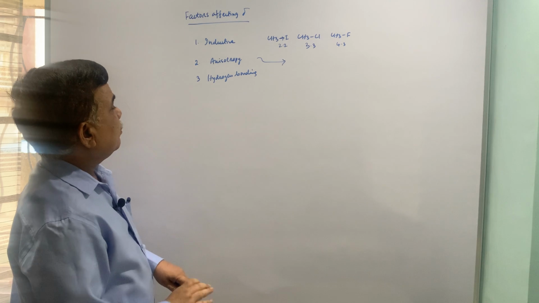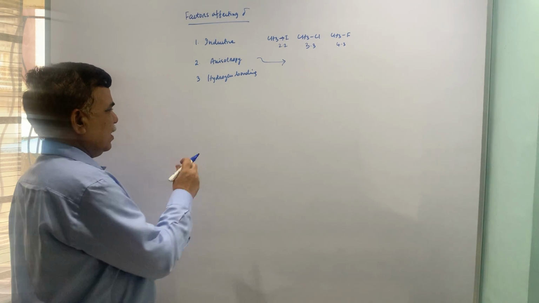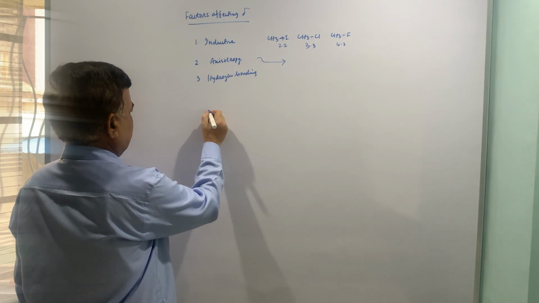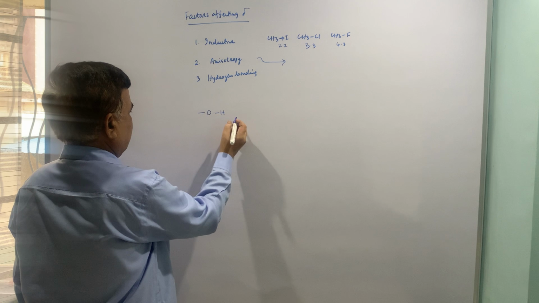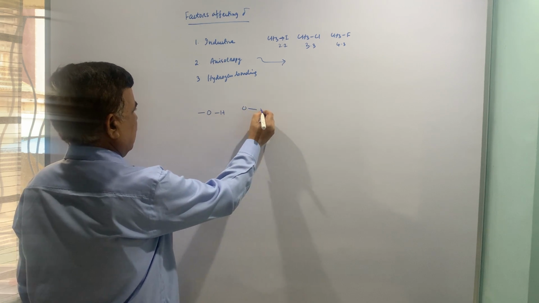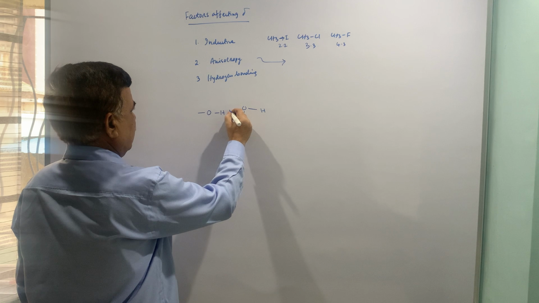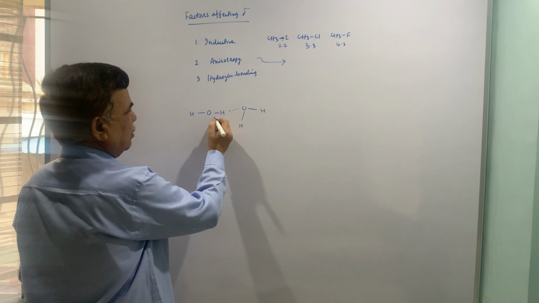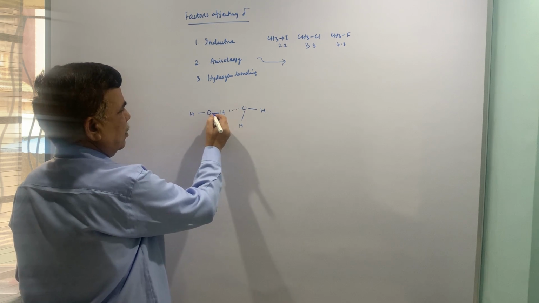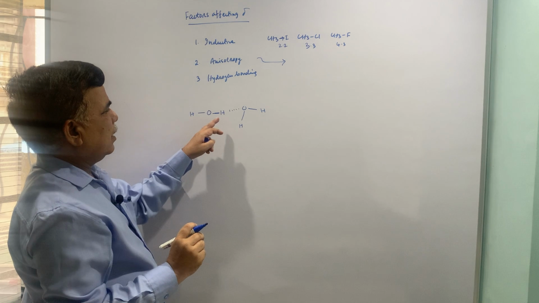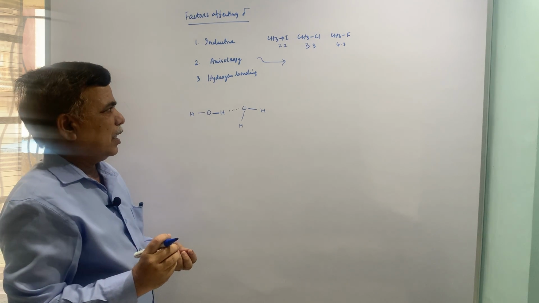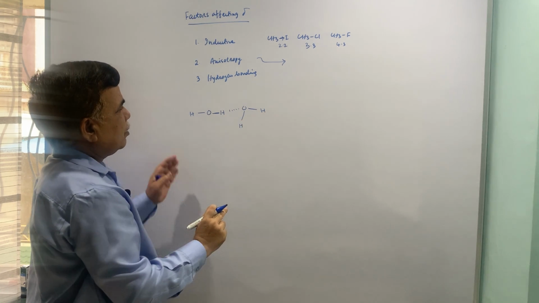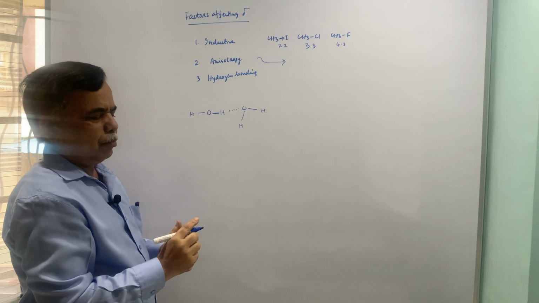Then hydrogen bonding. Now, hydrogen bonding can influence the NMR. So, I am just showing the hydrogen bonding between two water molecules. Now, this kind of interaction will weaken this bond, and then hydrogen will be more electron deficient, and because of that you will find the signal as broad signal.